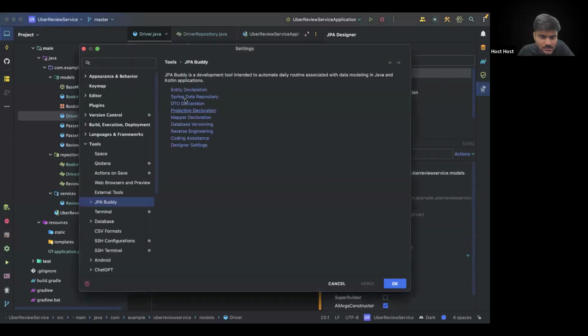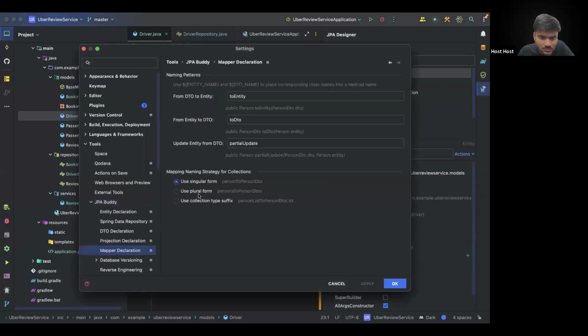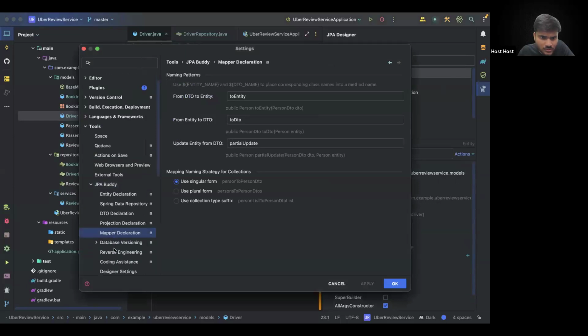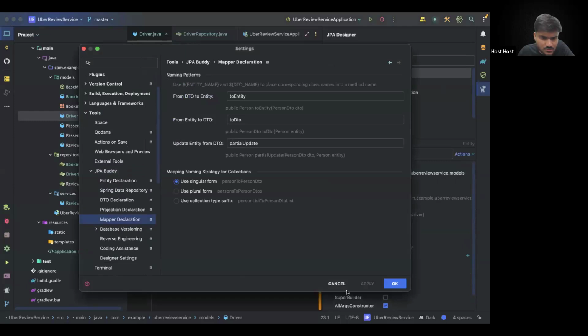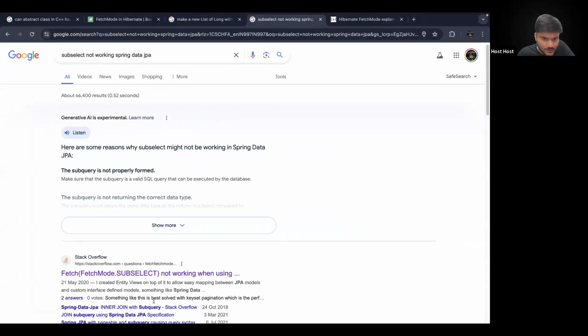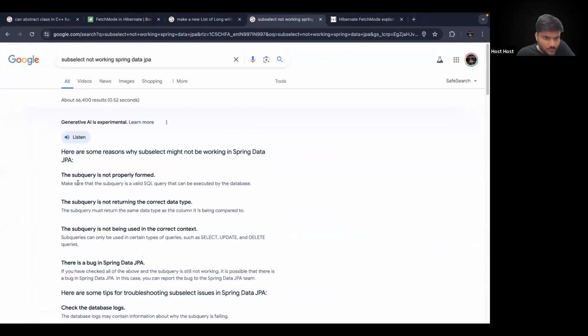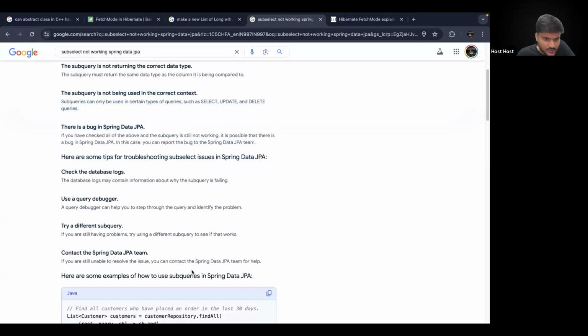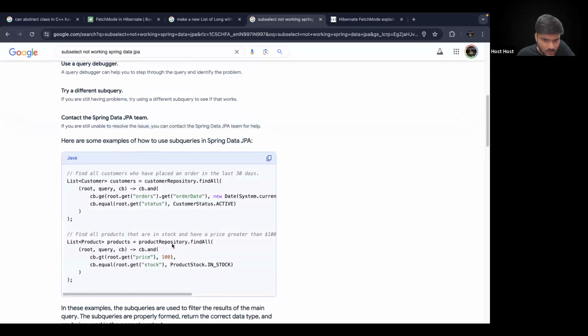Just a second, guys. Okay, let's close this for now. Let's see. The subquery is not properly formed. Let's check the database, JPA team. But let's see. Customer dot find all.